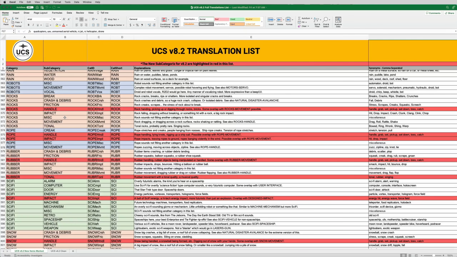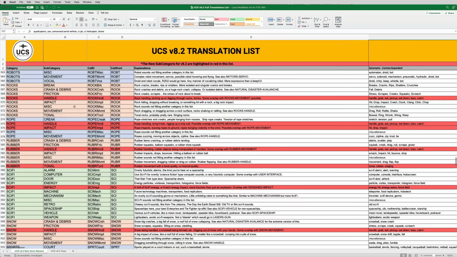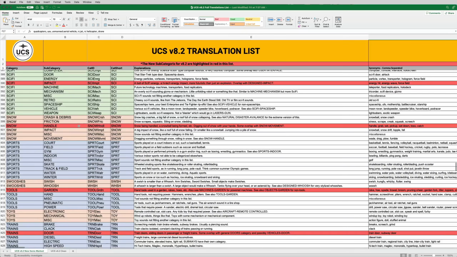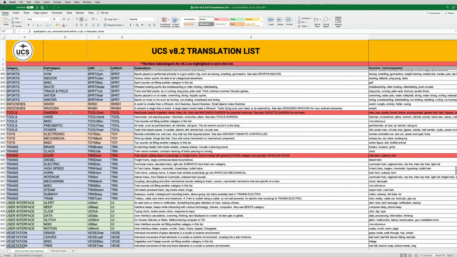Again, a bunch more expansion here in the categories of materials. So handle gets added to rocks, handle and impact gets added to ropes, handle and tonal get added to rubber. Sci-fi gets a new impact category. This is at the request of certain people who do shows like Star Trek and other things, like a bolt of sci-fi energy or something like that. Snow gets a handle subcategory. Tools also gets a garden subcategory for more or less hand tools you'd use in a garden. Rakes, hose, shovels, things like that.